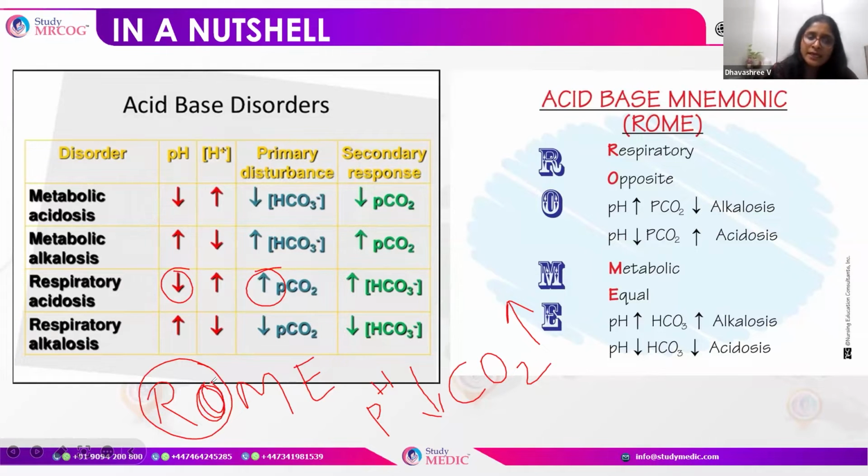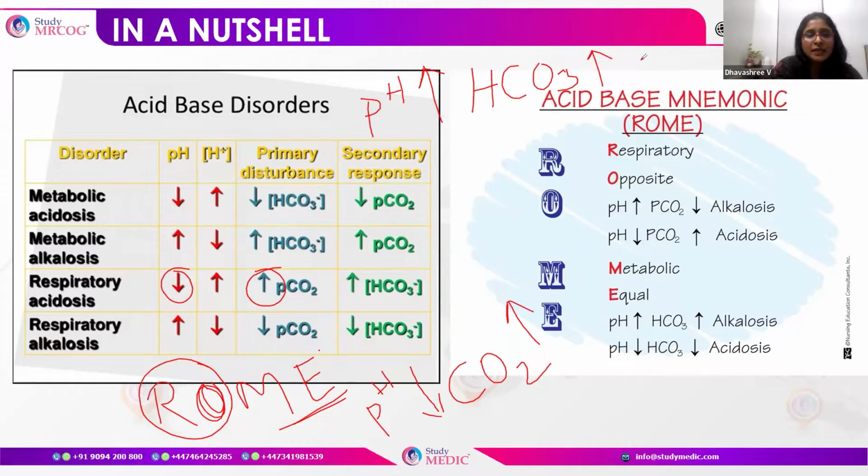Whereas in metabolic acidosis, we talk about pH and HCO3, and both of them will be in an equal direction. When the pH increases, the HCO3 increases.